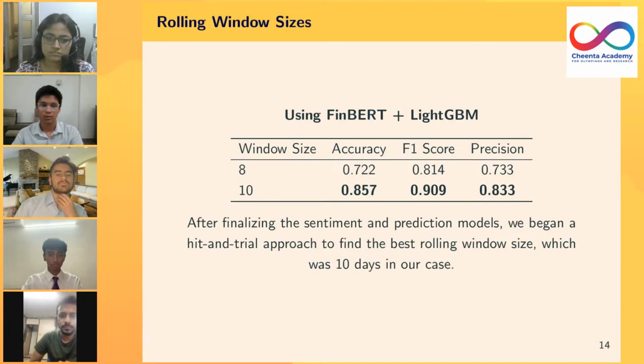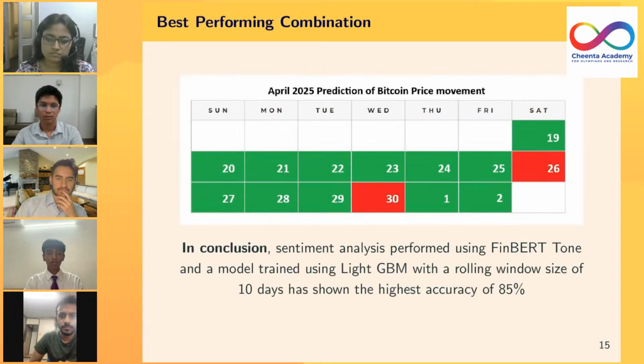Next slide, please. As Jivin had mentioned earlier, we have a testing data of 26 days. However, since we employed a rolling window approach, our model actually excludes the first 10 days and also the next 1 day. So out of 26, our data has now dropped to 14 days.